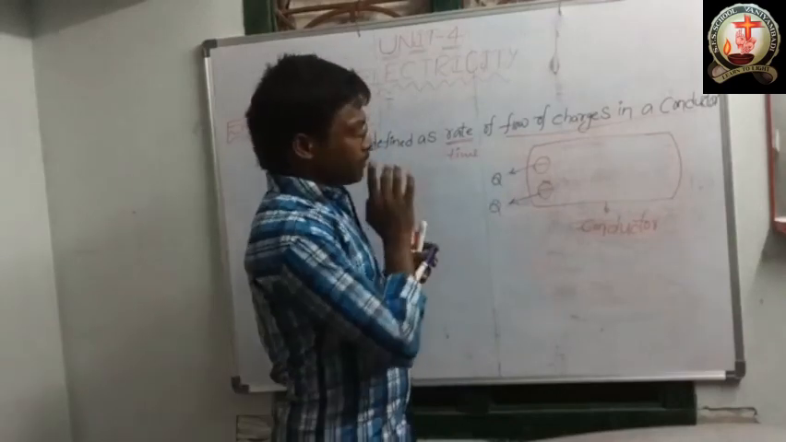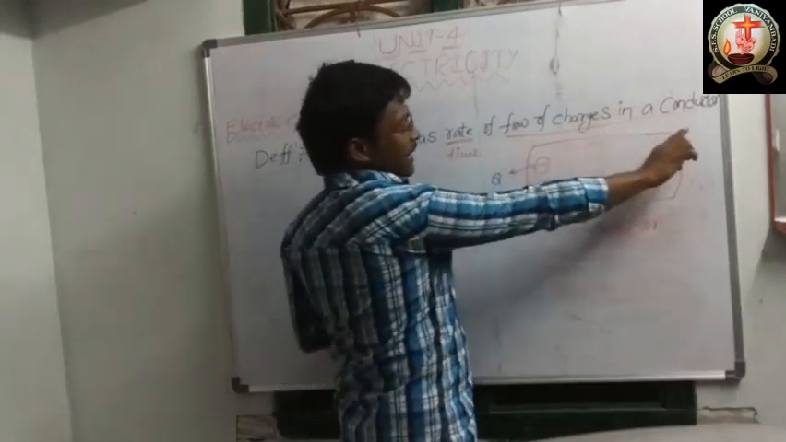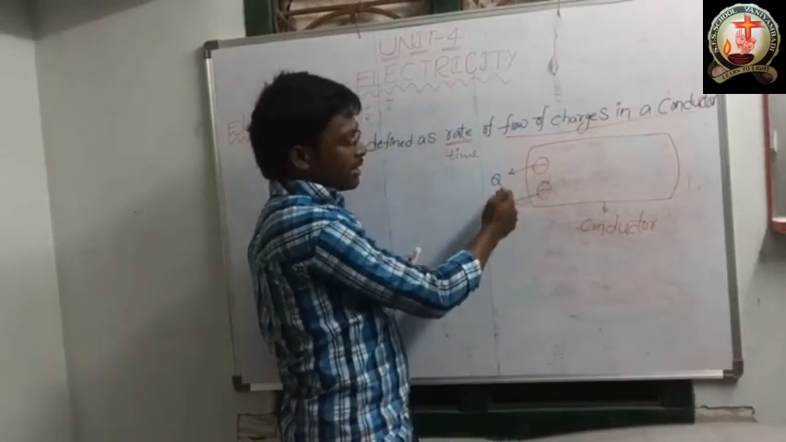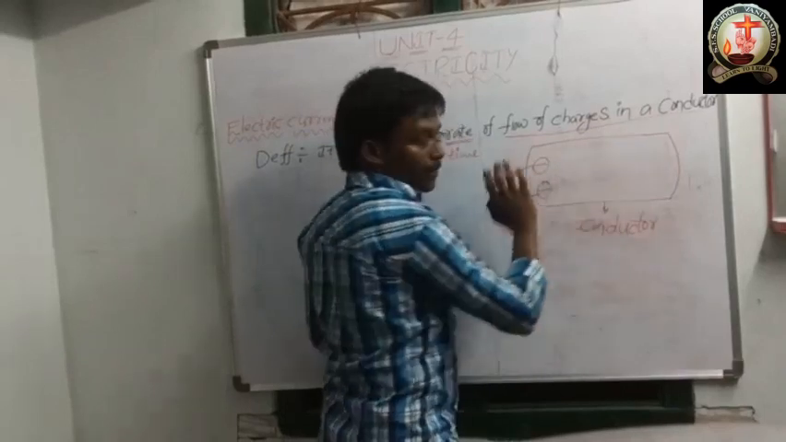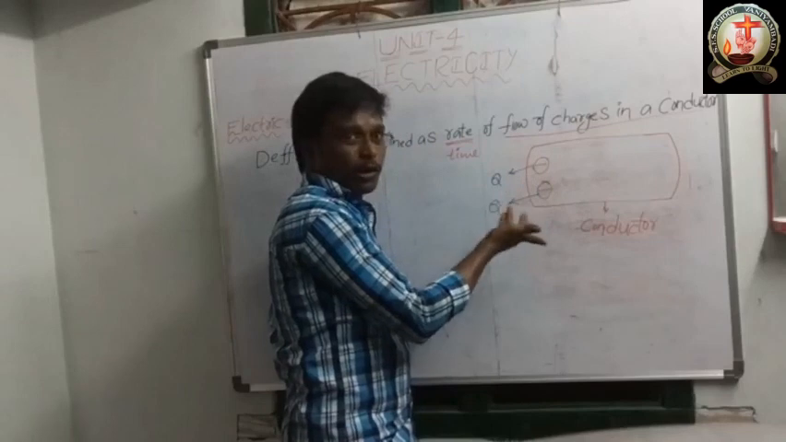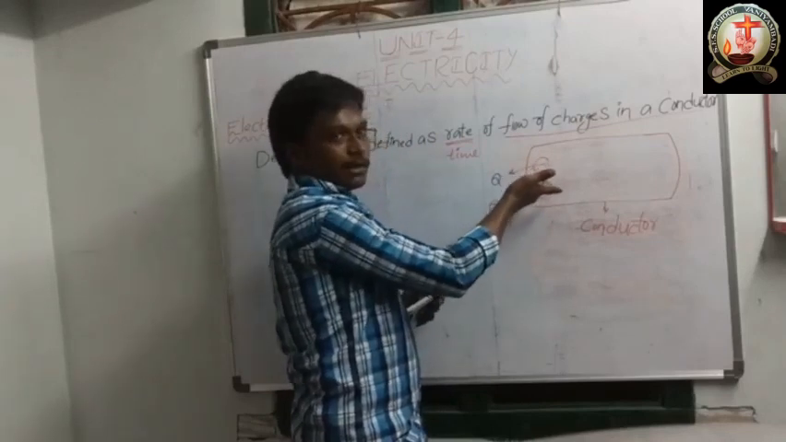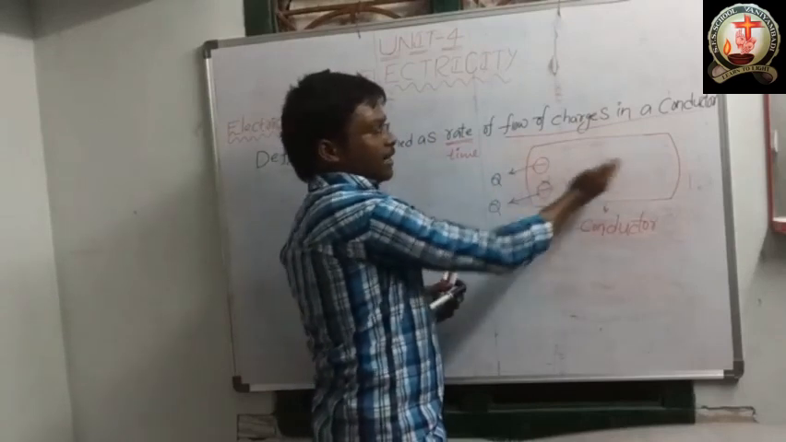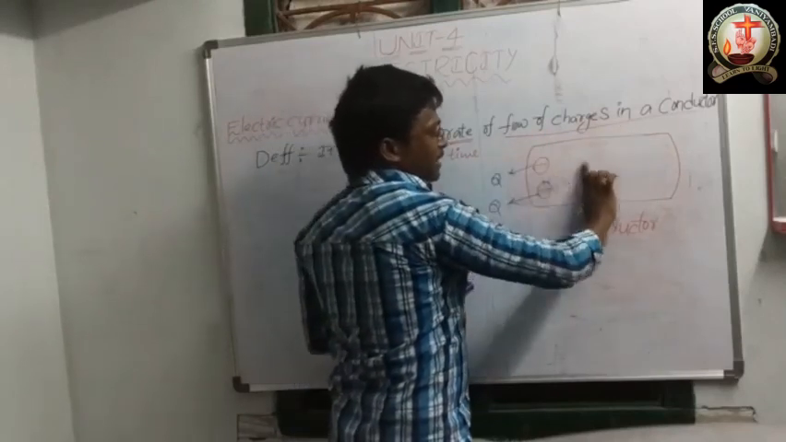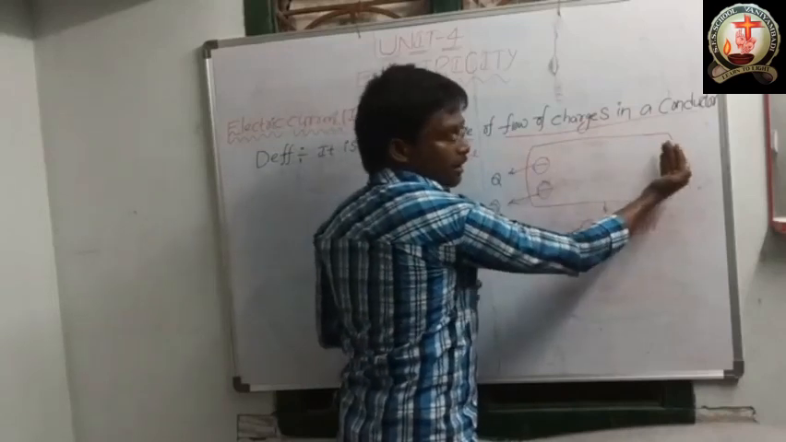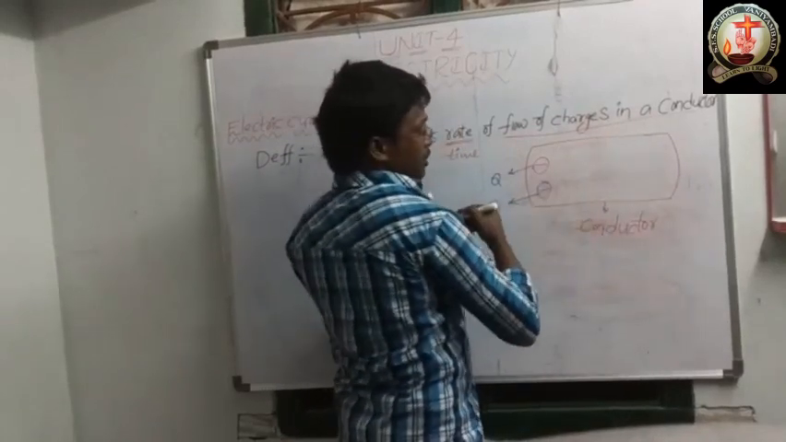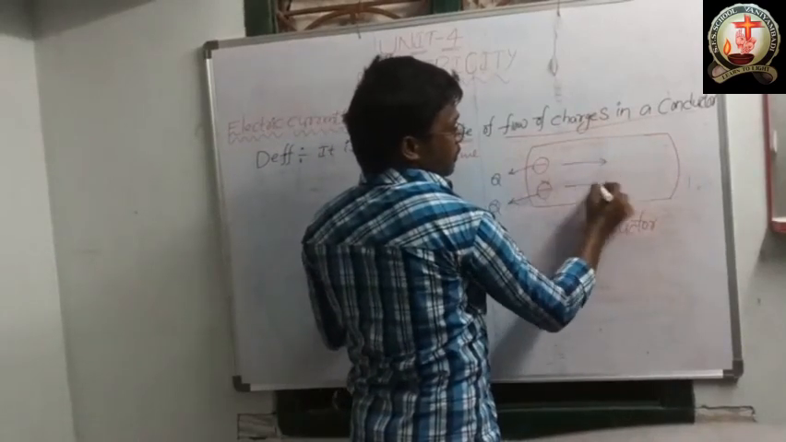Okay. So flow of charges in a conductor. These electrons have charges, and these charges are flowing. Electrons are flowing means charges are also flowing, no? Electrons have charges. Electrons are moving means charges are also moving. So these charges are flowing from this end of the conductor to the other end of the conductor.